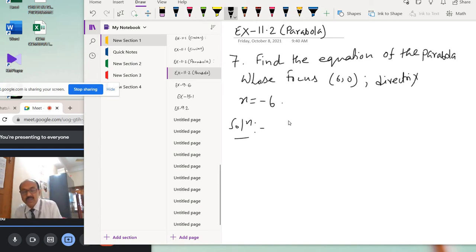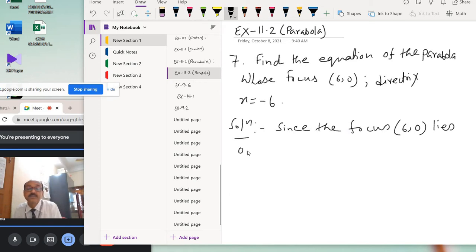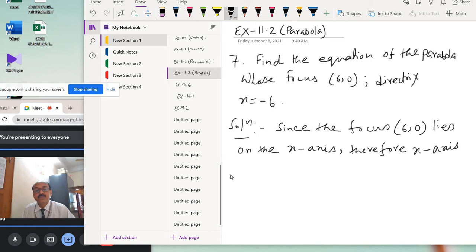Since the focus (6, 0) lies on the x-axis, because the y coordinate is 0, therefore the x-axis is the axis of the parabola.